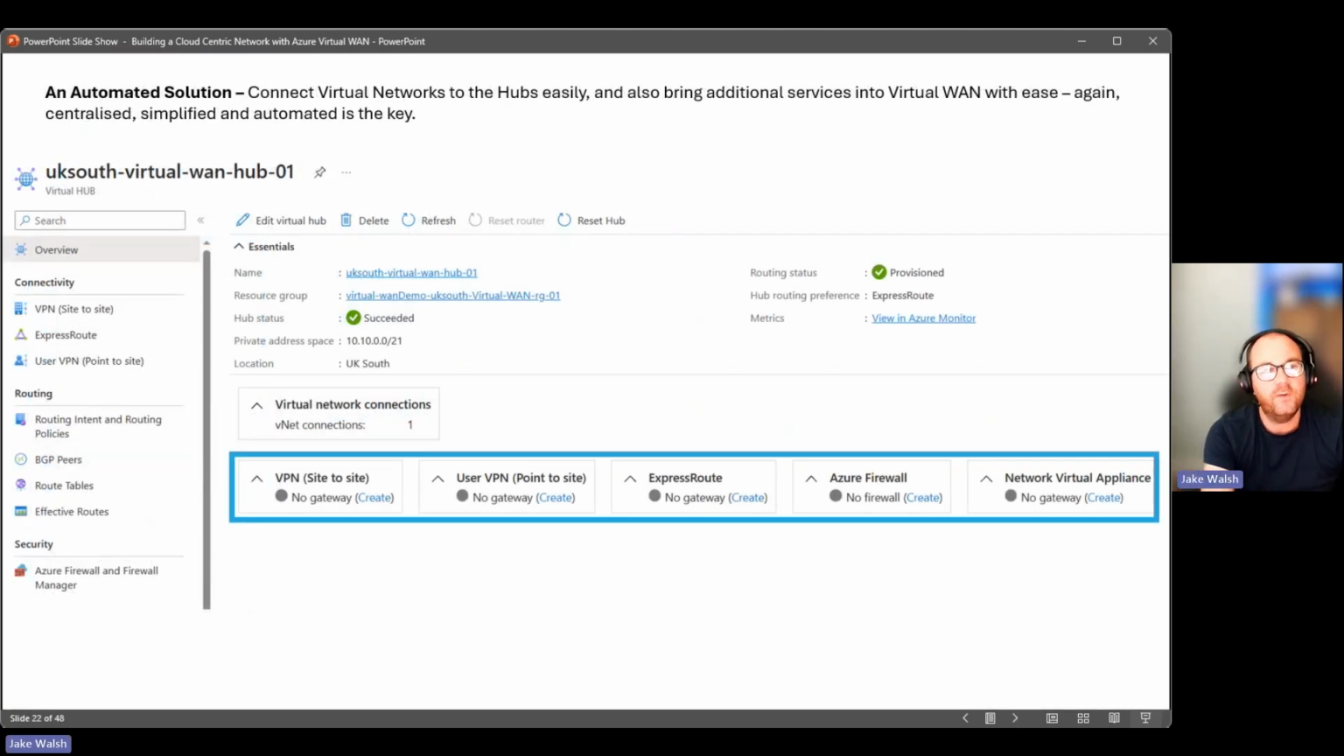I talked about the automation as well. So actually having virtual WAN deployed allows you to do things like connect virtual networks to the hubs very easily, bring additional services in with these. Again, it's centralized for you, it's simplified. And when you're actually using virtual WAN, you'll see here, for example, if I need to create an Azure Firewall within that hub, I just click create, it walks me through the process, and that's deployed into my hub for me. It's very straightforward, very simple, and in many cases, it provides a level of automation that perhaps would have been a much more manual process to step through before.